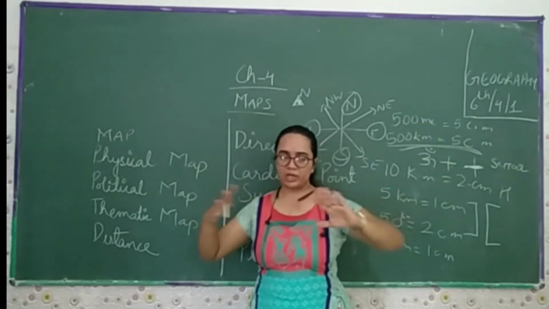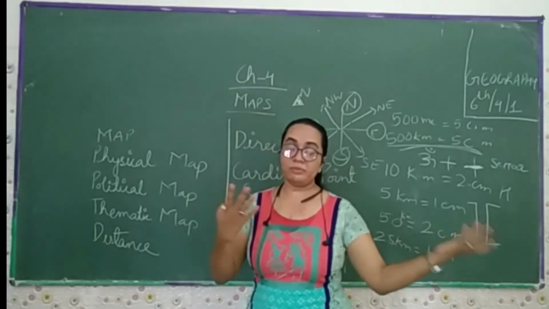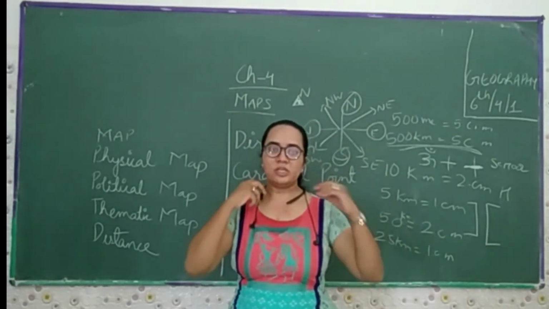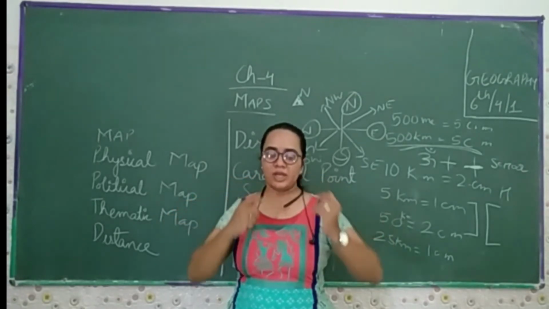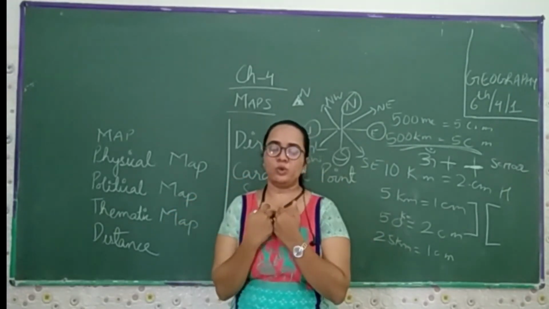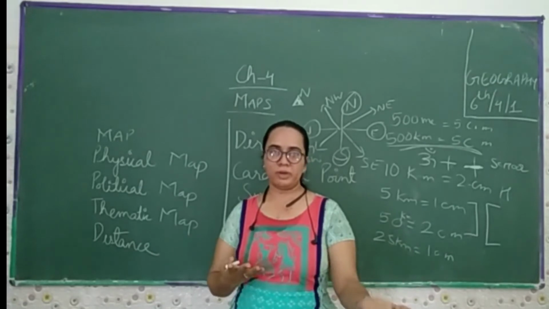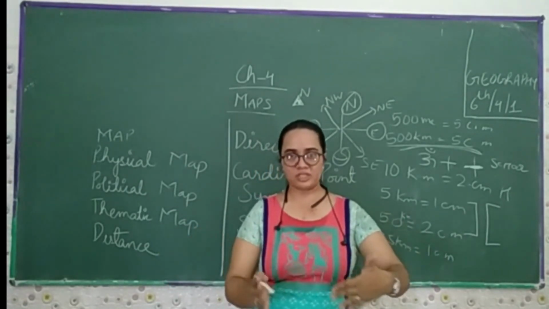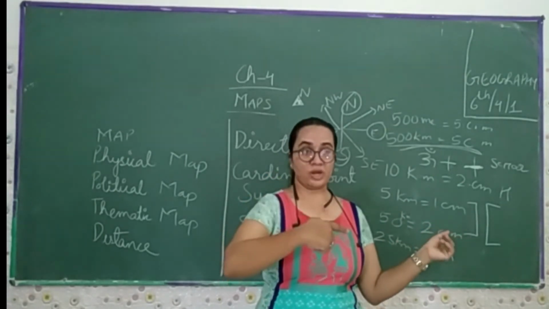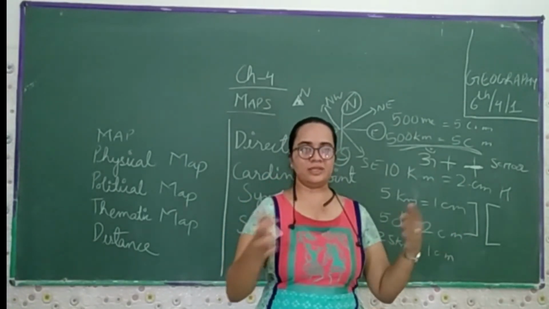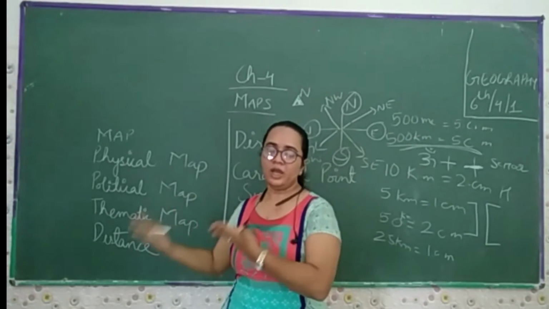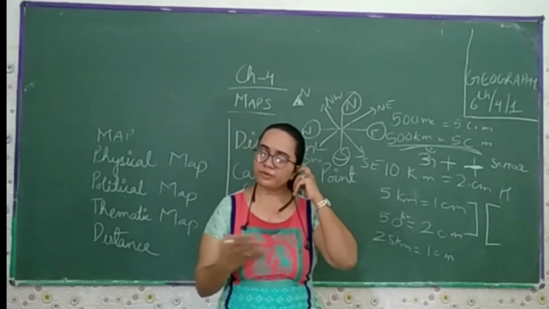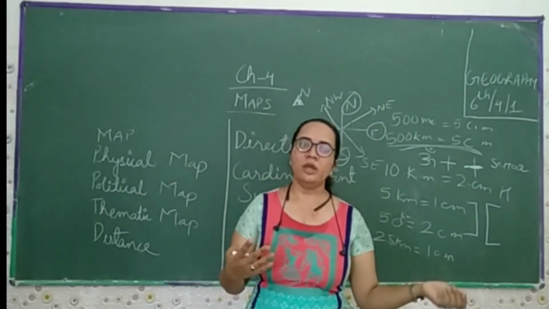So if I get the map of a city, in a detailed manner I will find each particular thing. If I want to go to the bank, I will find the bank on the map, and from this direction I have to move straight, then left, then right, and if I want to go in a different direction I refer to the map, and I can reach the bank.